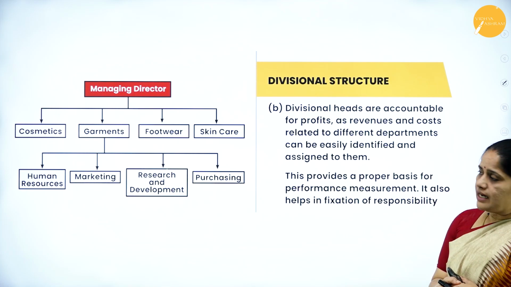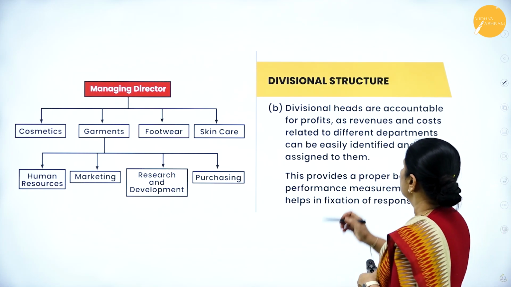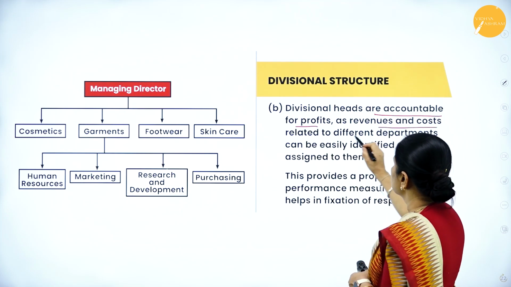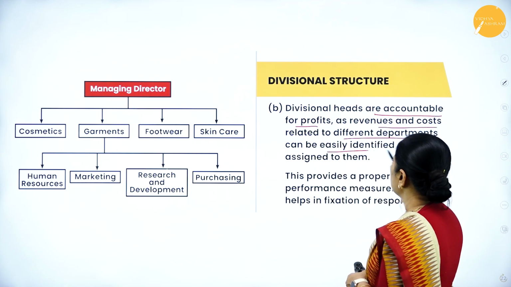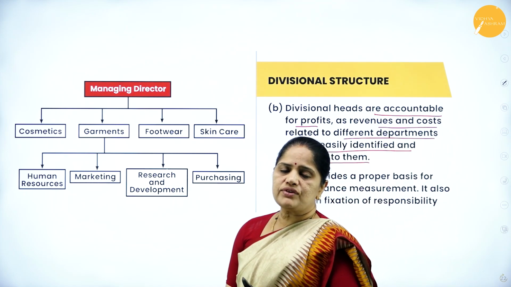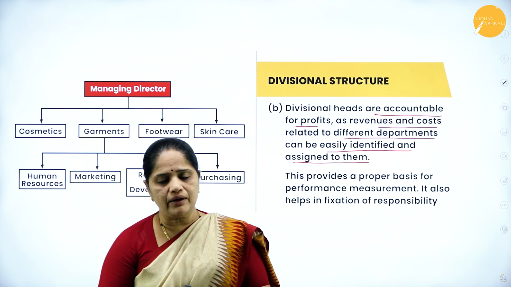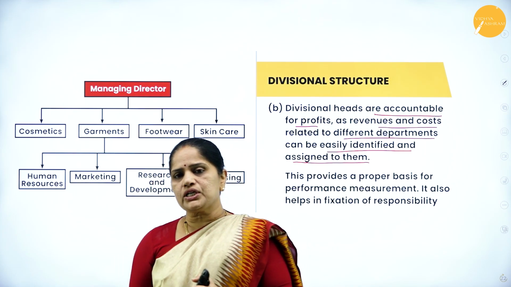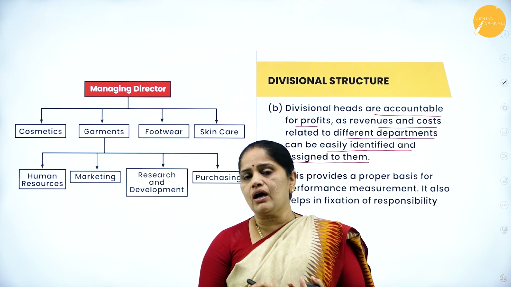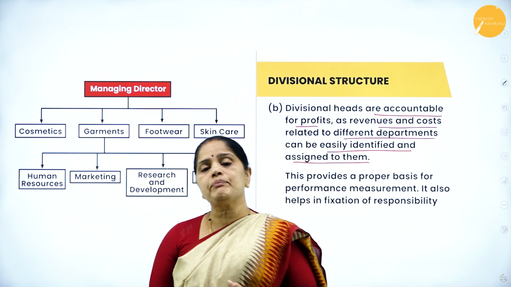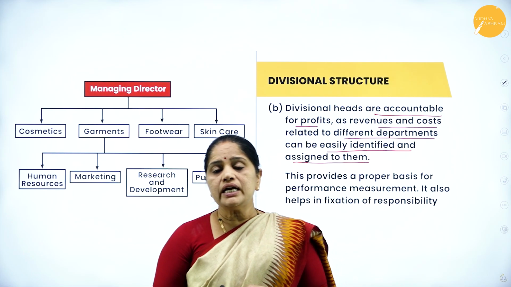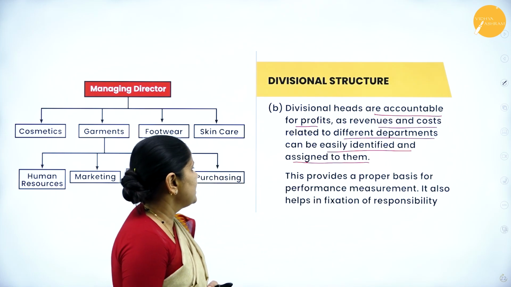The next advantage is divisional heads are accountable for profits, as revenues and costs related to different departments can be easily identified and assigned to them. So whenever you are a divisional head, you will be responsible for the profits of that particular department, and whatever the revenue and the cost incurred by that department can be easily measured, as a result of which it will be easy to pin the responsibility on them.